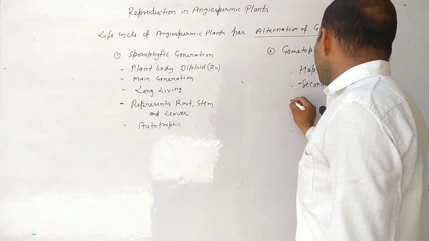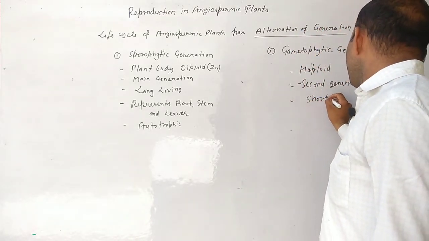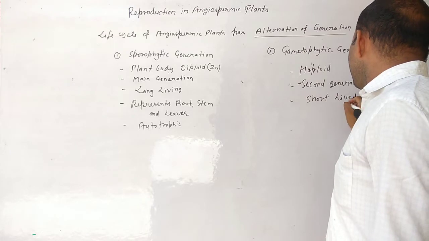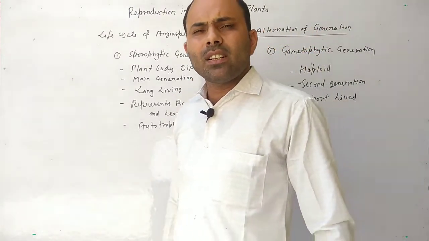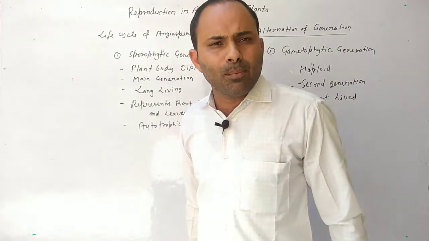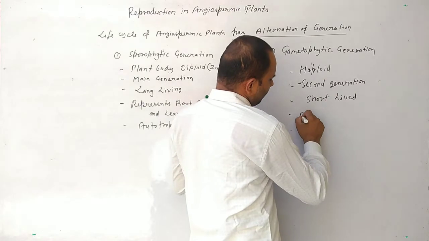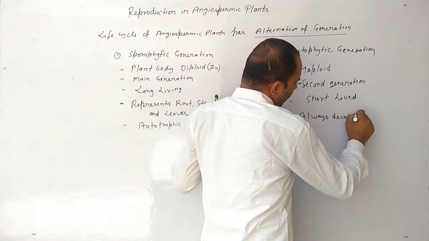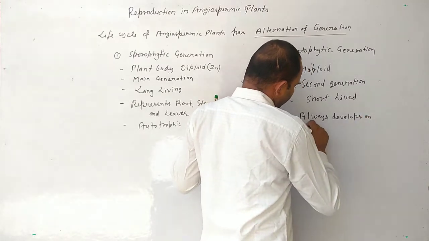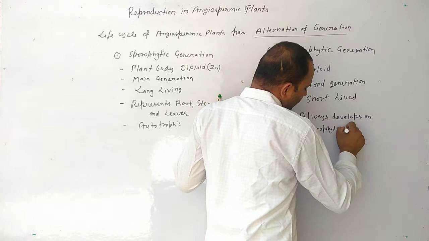It is short-lived, and gametophytic generation always develops on sporophytic generation.